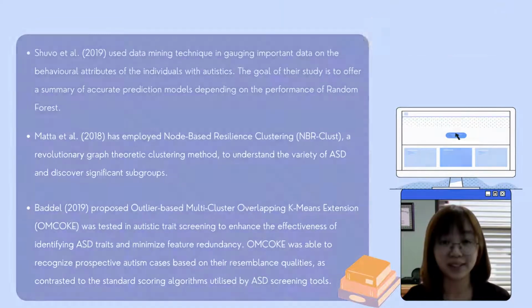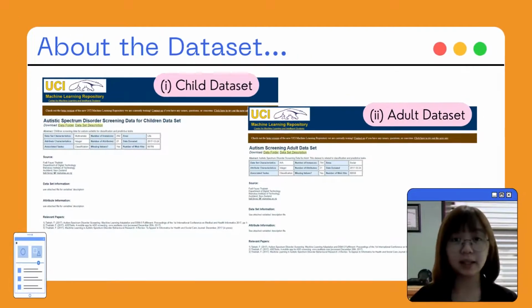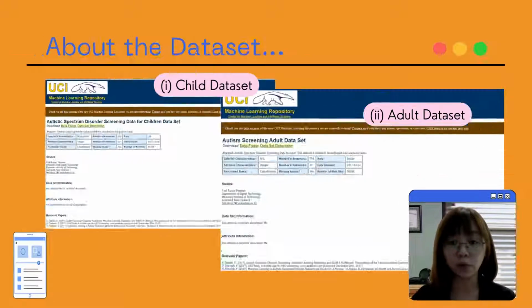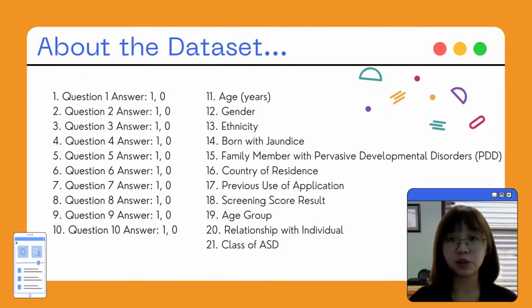and reduce feature redundancy. The dataset that has been used in this project is retrieved from the UCI machine learning repository, which are the autistic screening datasets for both child and adult, where the child dataset has 292 instances and that of adult is 704. This slide right here shows the attributes of the dataset, which is exactly the same for both the adult and child datasets, where there are 21 attributes in total.